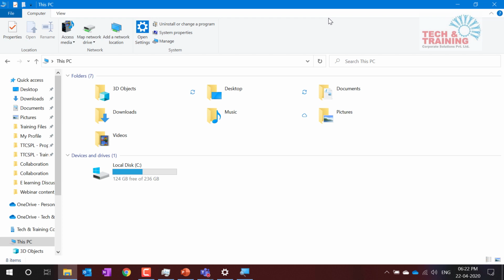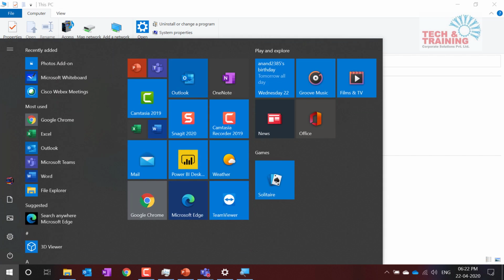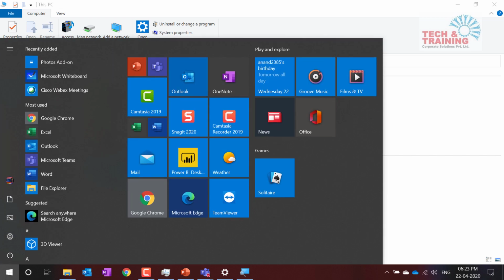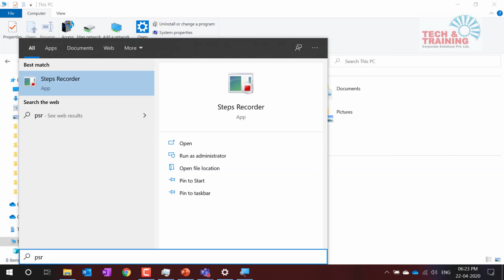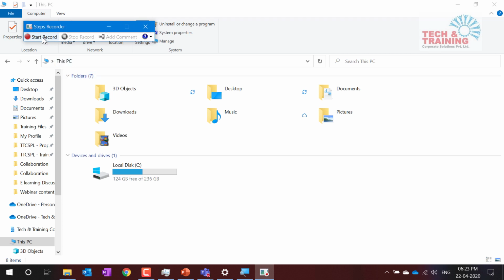Yesterday I spoke about this feature, but I showed an incomplete feature. Now, let me talk about the problem step recorder, where you can get a series of screenshots quickly. So when I go to start, I type PSR, which is nothing but the short form of problem step recorder. Microsoft has recently named it step recorder, but it used to be known as problem step recorder. So I click to activate that feature, and now it is asking me to start record. I click on start record. Now it has started recording.